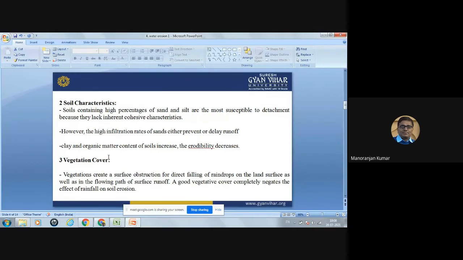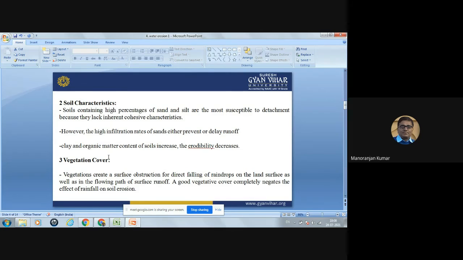Now, third is vegetation cover. So this vegetation cover also affects the soil erosion process. What happens is, if there is vegetation on the soil surface, then the vegetation creates a surface obstruction for the direct falling of a raindrop on the land surface, as well as in the flowing path of surface runoff. Okay.